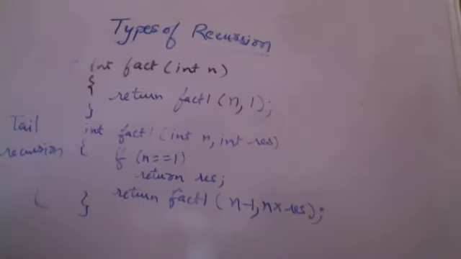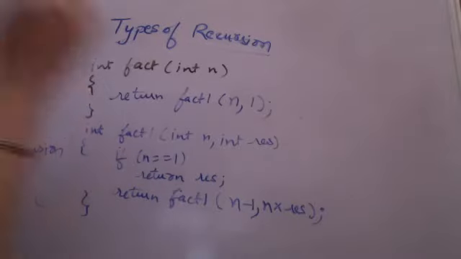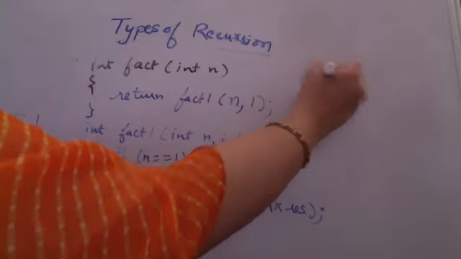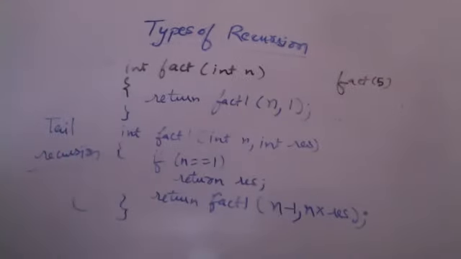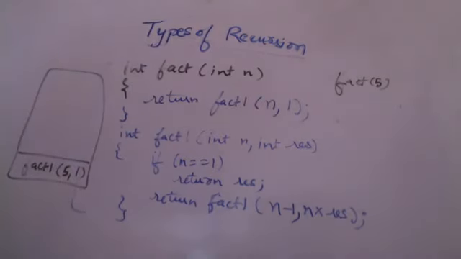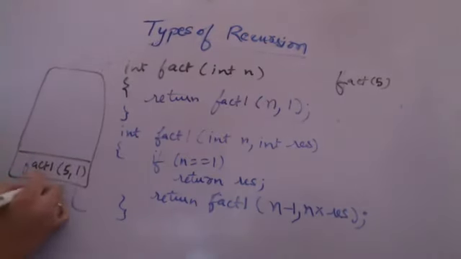If I am going to dry run this example, what is happening is, supposedly I am again calling factorial for 5. I have called factorial 5. So when I am calling this factorial for 5, I am calling this factorial1. Initially, I am calling this factorial1 for 5 comma 1. In my stack, the initial call to this function has been given. And earlier I have called factorial for 5. Fine. This is not a recursive call, but this is how they will be stored in the stack.